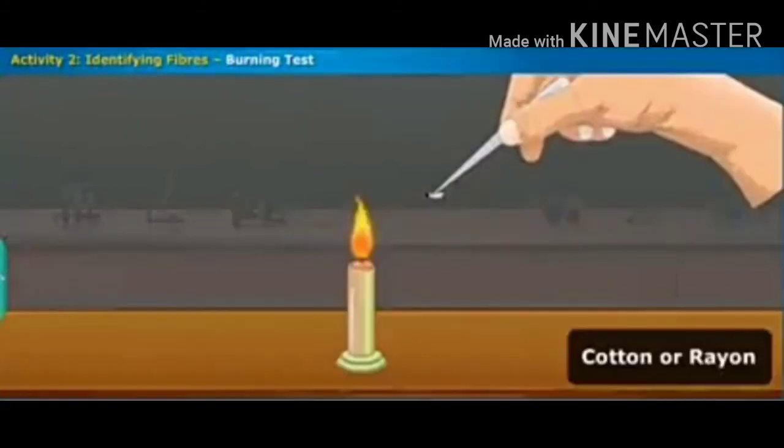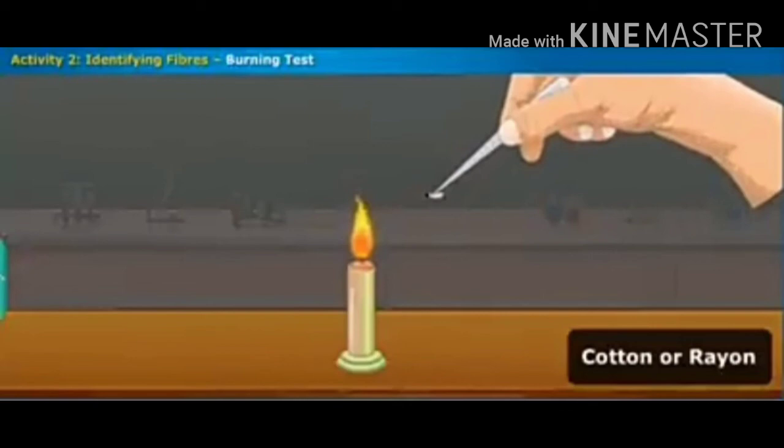Here we can perform a simple activity to identify the fibers. Take a piece of cloth, pull out a thread, and hold the thread with the help of forceps. Now burn the thread at the edge of a flame. Suppose the thread catches fire easily and burns with a bright yellow flame, then it is said to be cotton or rayon.